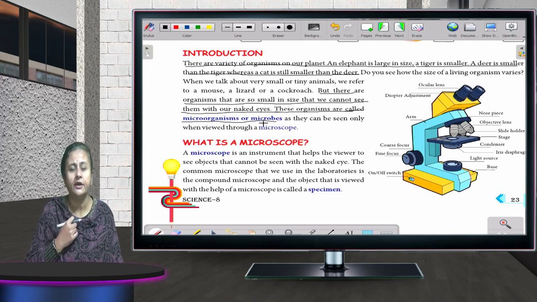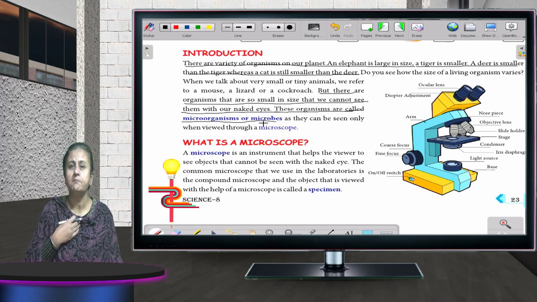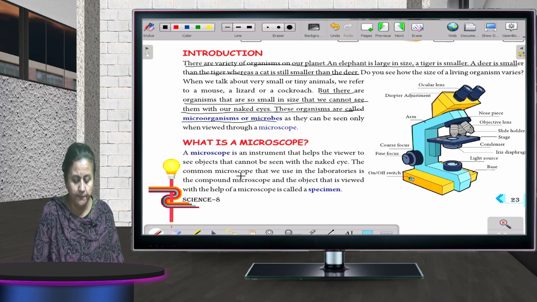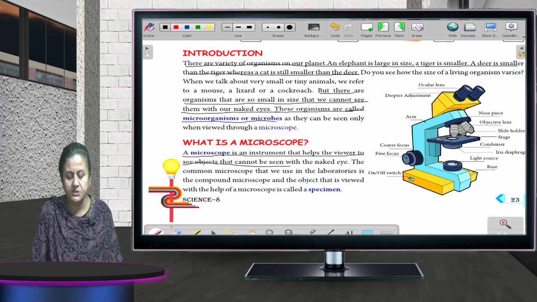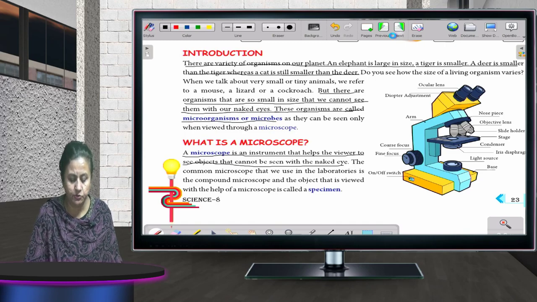If they are so small you cannot see them with your naked eye, then how to see them? We see them with the help of an instrument known as a microscope. A microscope is an instrument that helps the viewer to see objects that cannot be seen with the naked eye. Fine, children? So, how do you see these microorganisms? With the help of a microscope. Fine?